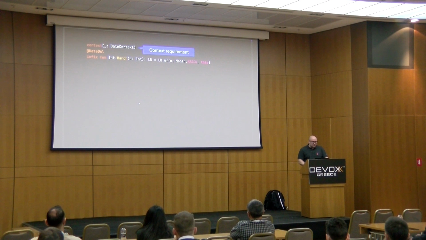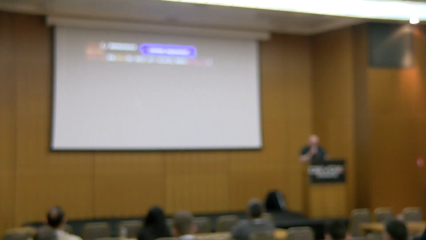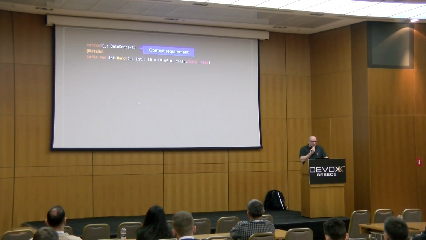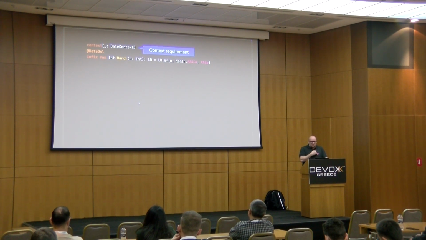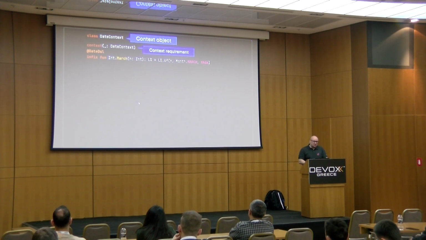And then the idea is that the function that we just created is going to have a context requirement. And the context requirement is imposed by your library. You're going to say that to use that function, you're going to need some sort of a date context. And that date context can be just an object within the library that you're building.